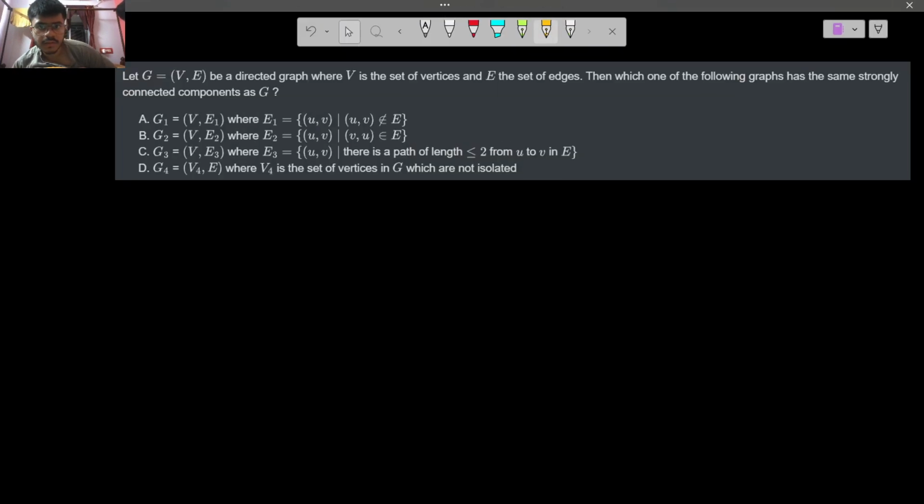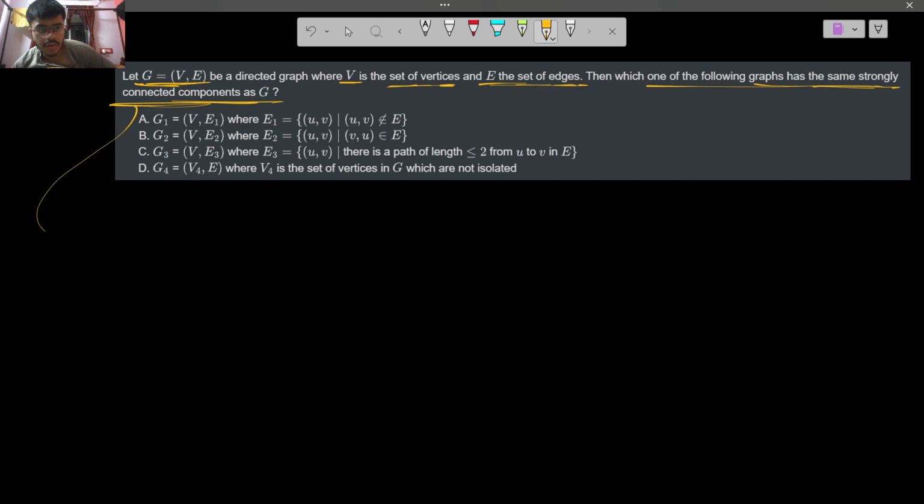Okay, so let's see this question. This question is, let G equal to (V, E) be a directed graph where V is the set of vertices and E is the set of edges. Then which of the following graphs has the same strongly connected components as G?